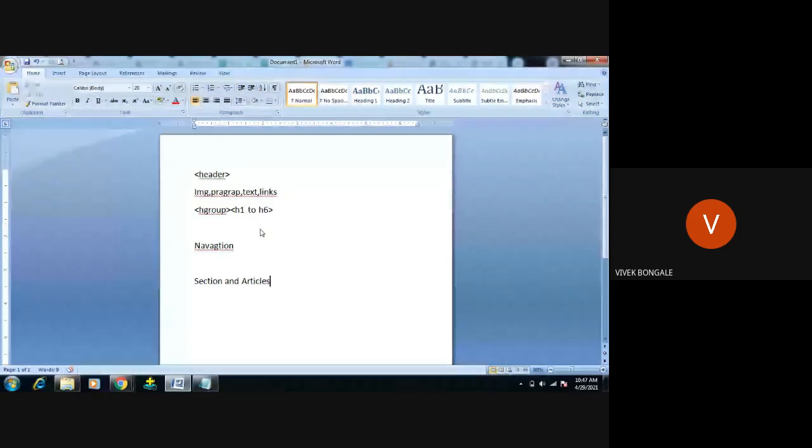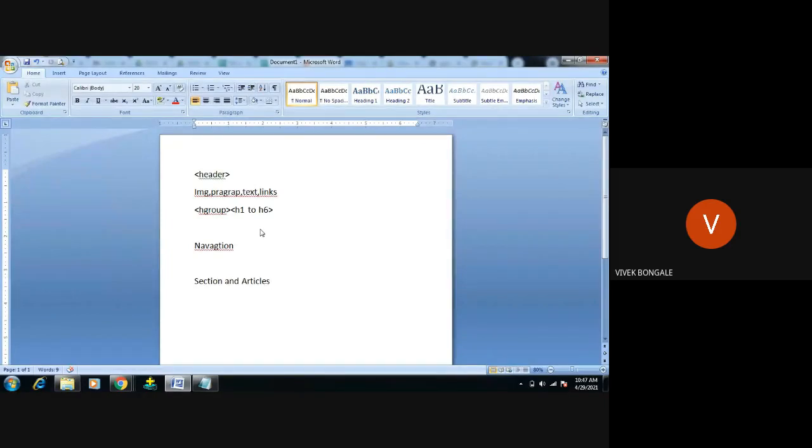And I'm dividing that into n number of blocks, like chapters: chapter 1, chapter 2, chapter 3. The whole web textbook you can consider as a section, and chapter 1, chapter 2, chapter 3 are like articles. The whole content is divided into smaller content with the help of the article tag.